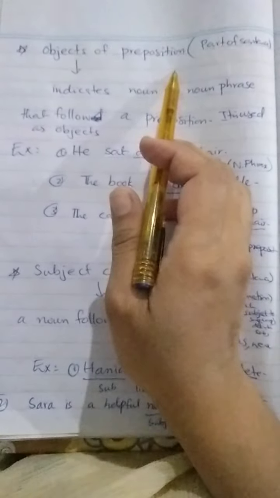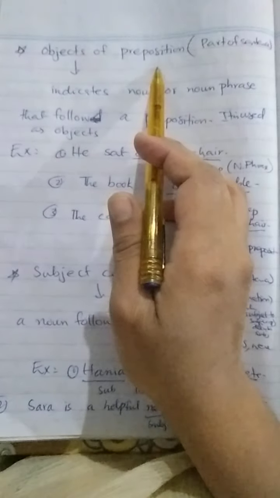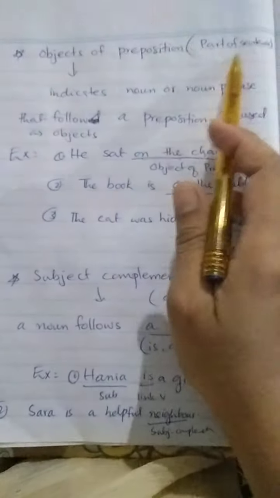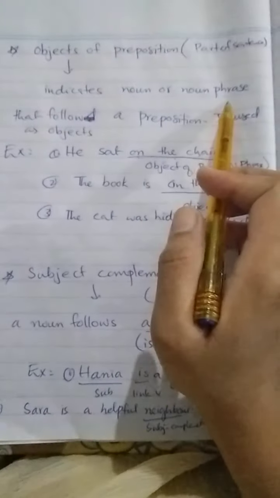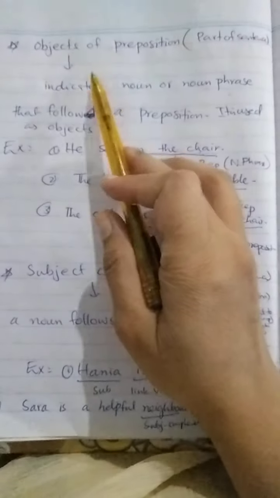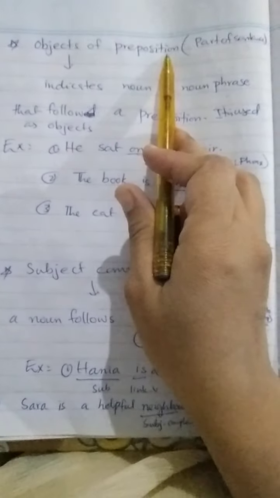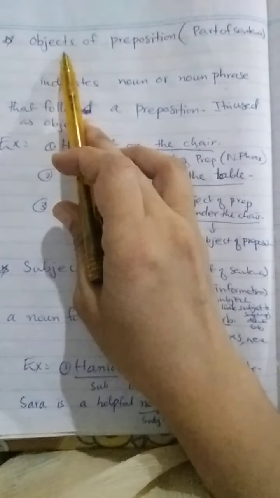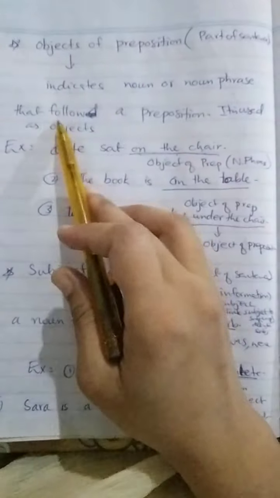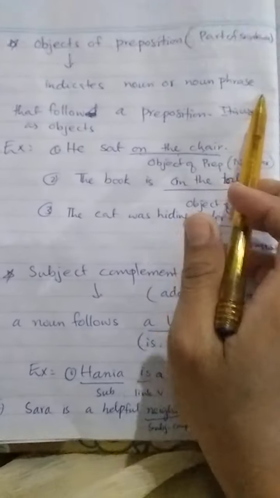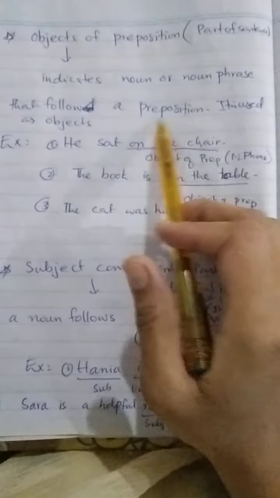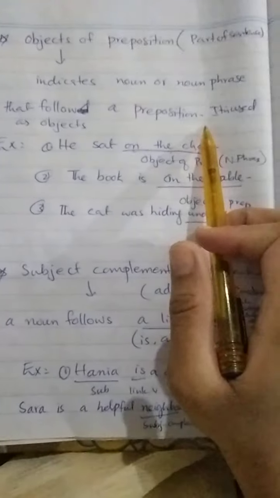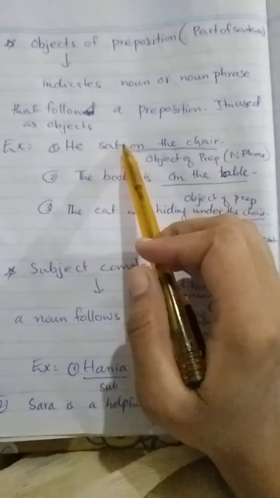Objects of preposition. Object of preposition is also a part of a sentence. It indicates a noun or noun phrase. We can say object of preposition means the noun which is followed by a preposition, or it indicates a noun phrase that follows a preposition. It is used as an object.